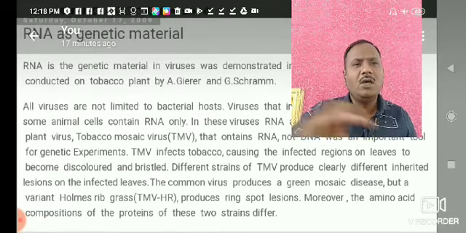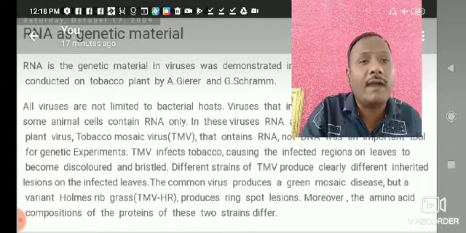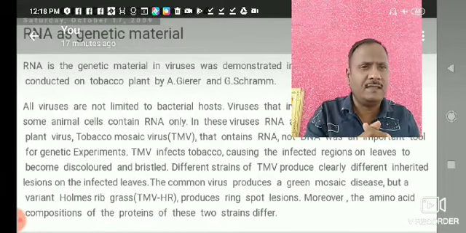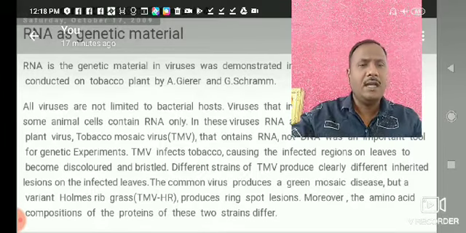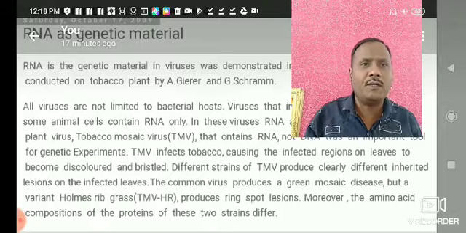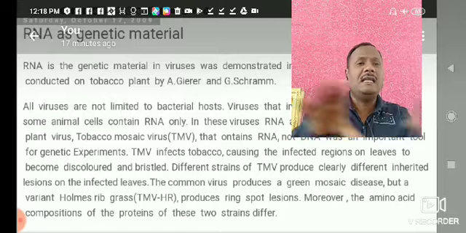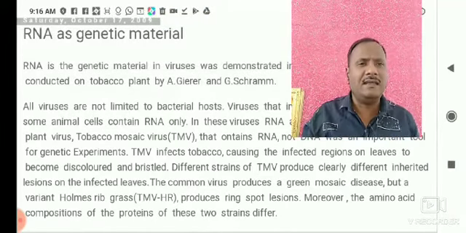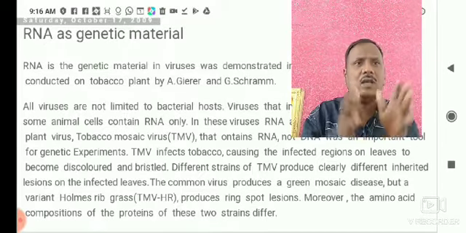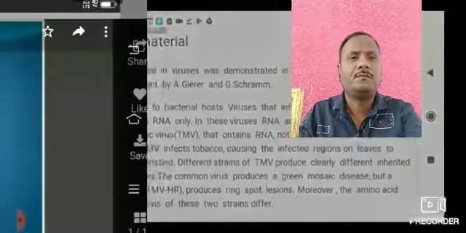When the scientists observed the protein nature of the viruses, each protein is made up of amino acids. It is a chain of amino acids, right? And when he observed the amino acids in the composition of one protein, it differed from that of the other. It means that they clearly discovered two different strains. They affect the tobacco plant.